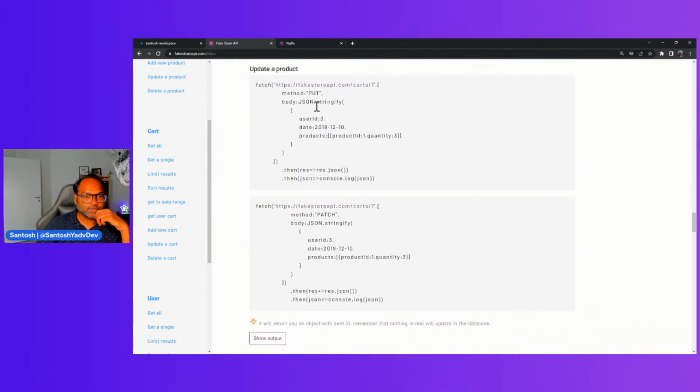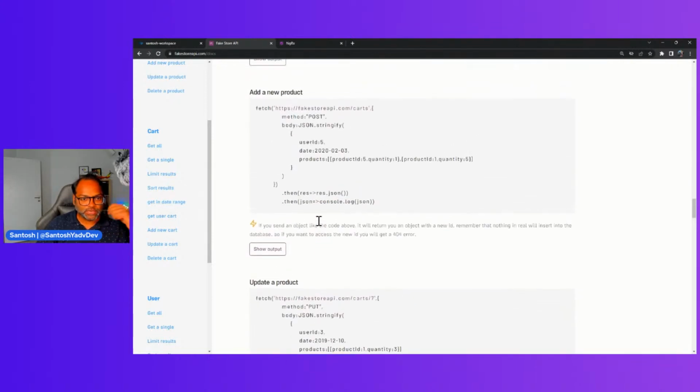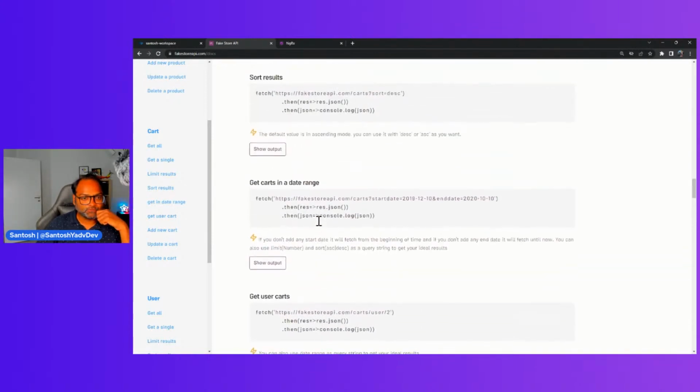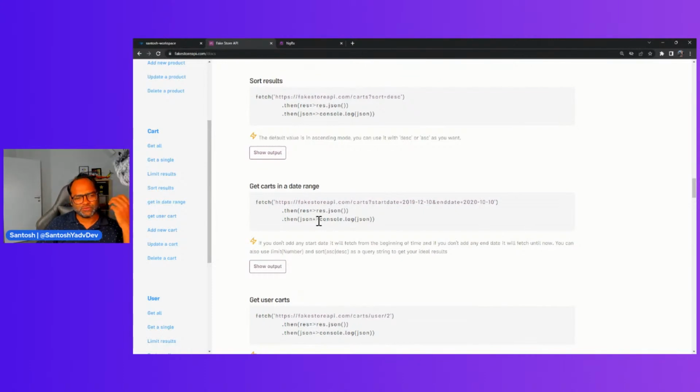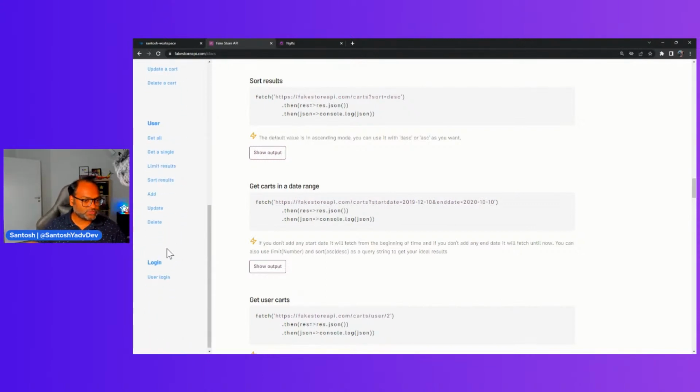Okay, so to update a cart, we can say the user ID, the date, and which products we want, with the quantity. That's it. So if you think about it, we have to add quantity as well. So we can do that. Of course, we can add a form. Do we need a form? I mean, we can just add a form control saying that this will be of type number. Yeah.